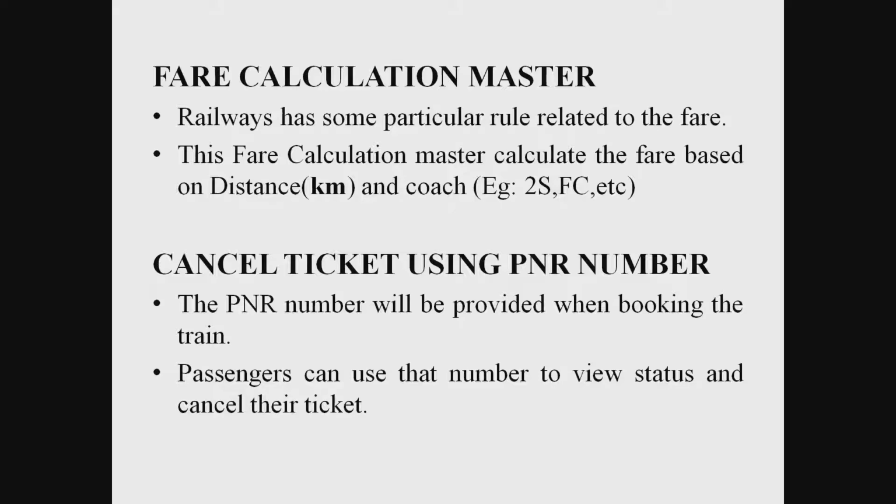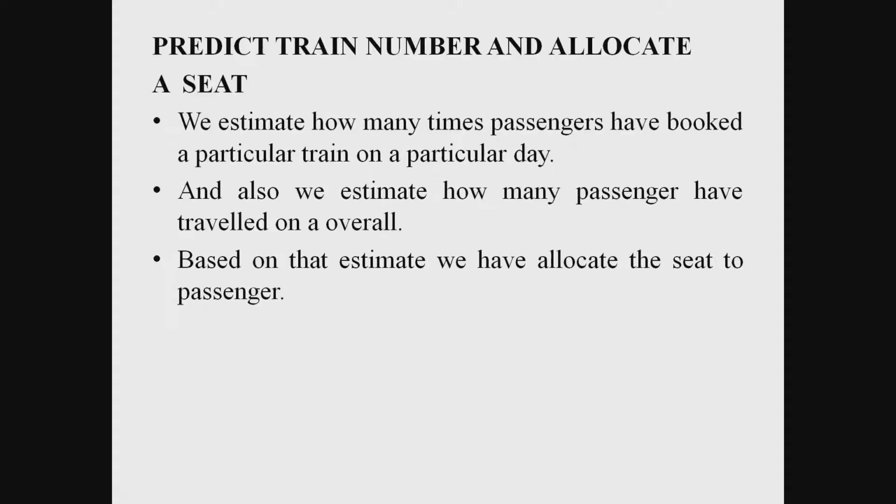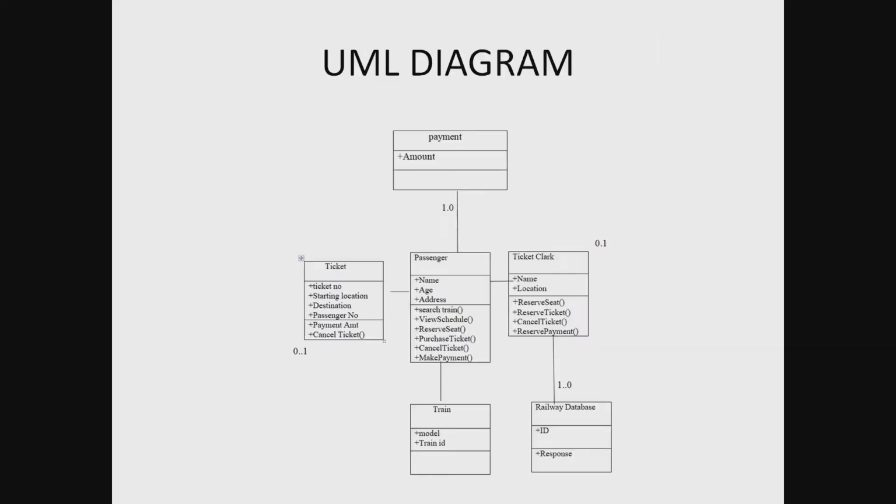Cancel ticket using PNR number. The PNR number is provided when booking the ticket. The passenger can use that number to view the status and cancel the ticket. Predict train number and allocate seat. We estimate how many times the passengers have booked a particular train at a particular time on a particular day, and also estimate how many passengers have traveled overall. Based on this estimate, we allocate the seat to passengers.